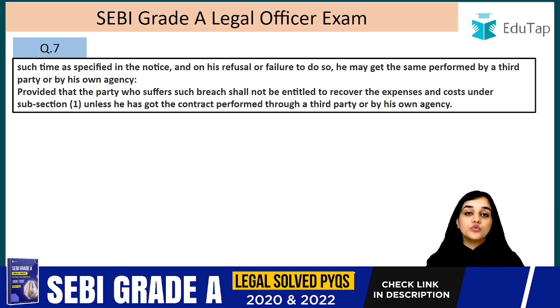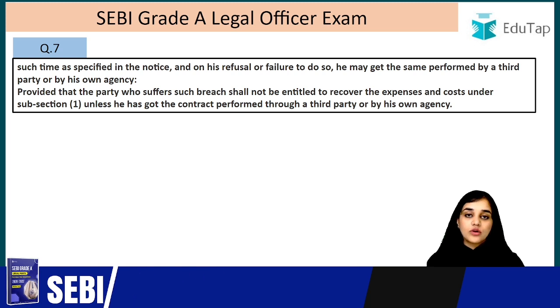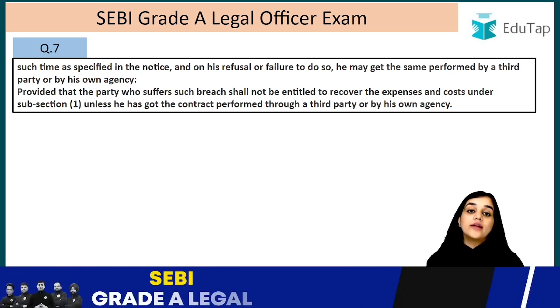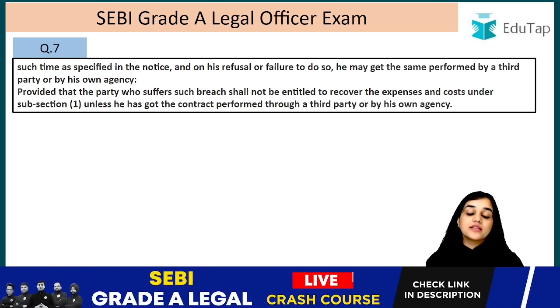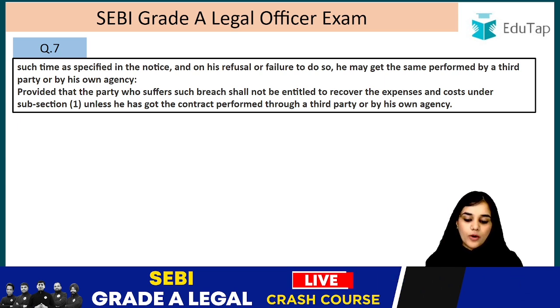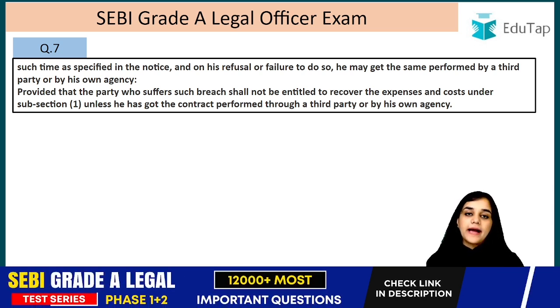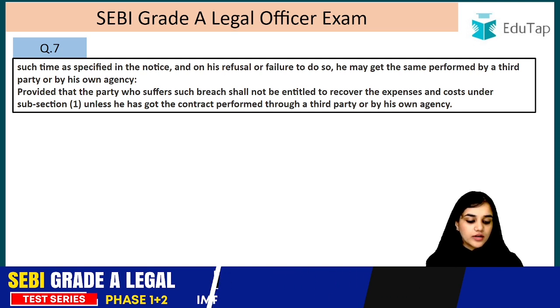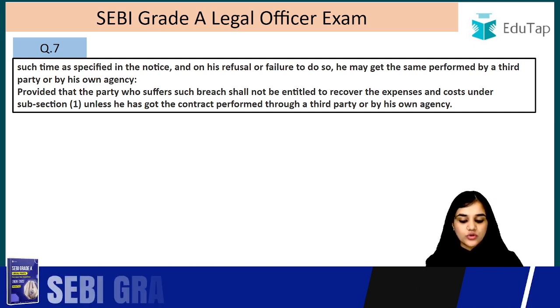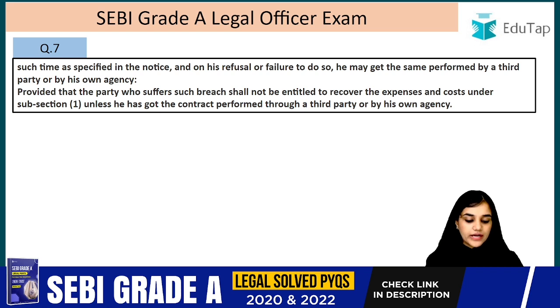And in case he refuses or he fails, right? Either he refuses straight away that I am not going to perform this contract, you go ahead, or within the time mentioned in the notice he fails to perform that contract, he may get the same performed by a third party or by his own agency. So you can get your contract performed either by a third party or by your agency, provided that the party who suffers such breach shall not be entitled to recover the expenses or the cost under subsection 1 unless he has got the contract performed through a third party or by his own agency.